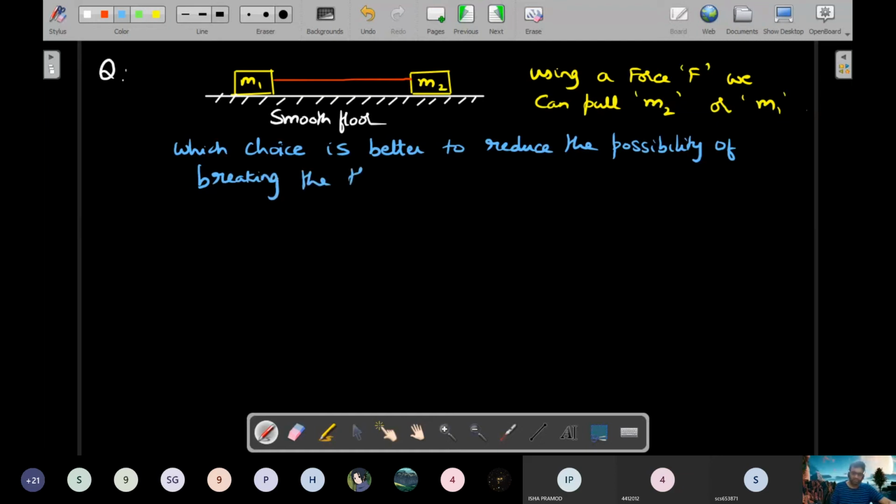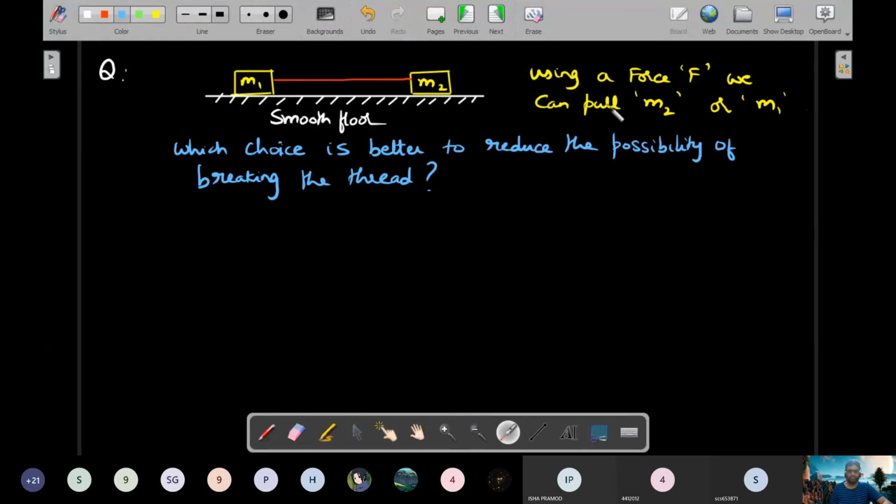You'll realize in real life, even though this is an ideal thread, it won't break. But in real life, even if the thread is very light, it will have some breakable tension. If the tension in the thread exceeds some value, then it will break off. So the question has two cases. Either you can apply capital F towards the right here, or capital F towards the left here.